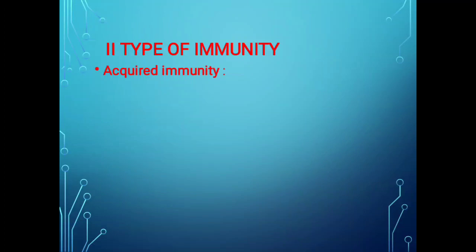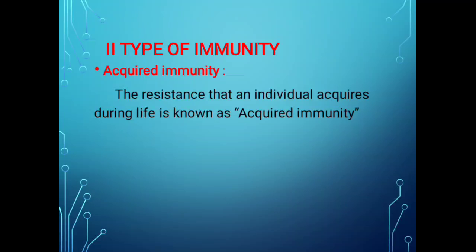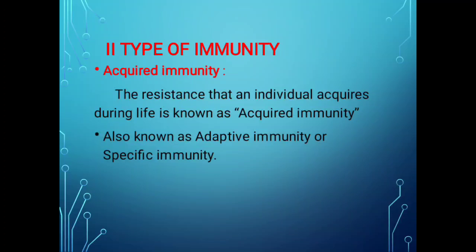First, we will see what is the meaning of acquired immunity. Acquired immunity is the resistance that an individual acquires during his life. It is also known as either adaptive immunity or specific immunity.